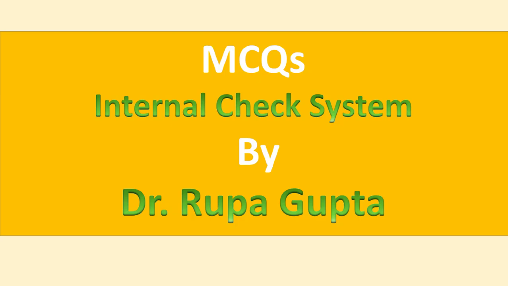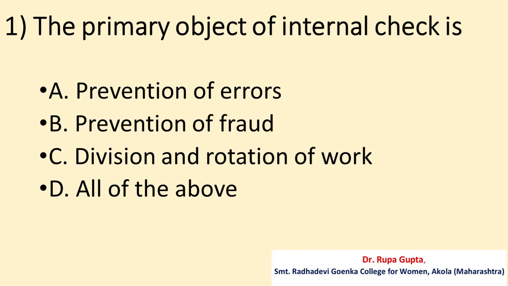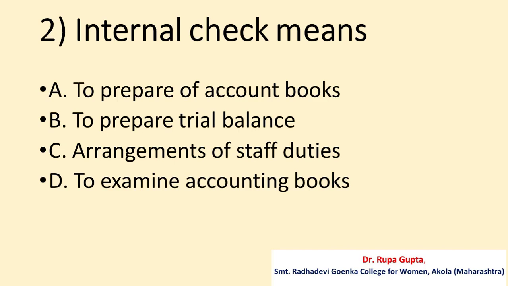So let's start with question number 1. The primary object of internal check is A. Prevention of errors, B. Prevention of fraud, C. Division and rotation of work, D. All of the above. And the correct answer is D. All of the above.